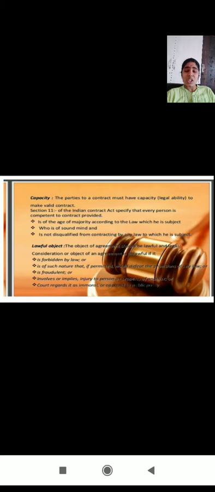So here the object is whatever act we are doing, and that must be a lawful one. Lawful is nothing but what is not forbidden by the law. An unlawful act is one which is forbidden by the law, or which is of such nature that it would defeat other persons, or if it is any fraudulent act or involves injury to any other persons. And next, an immoral act.